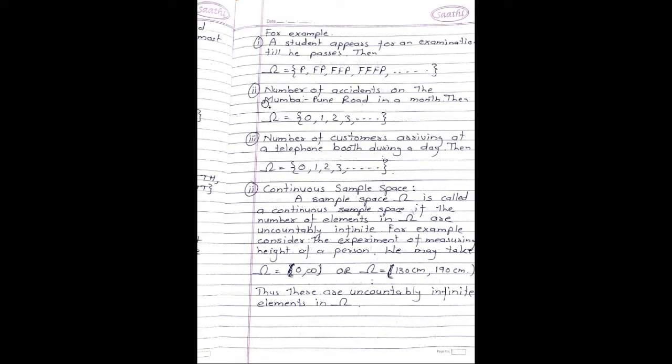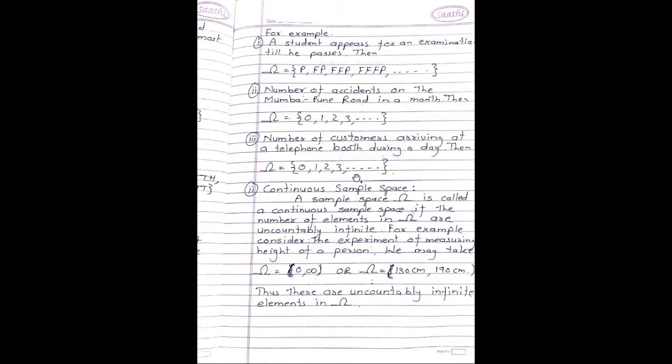Second example, number of accidents on the Mumbai-Pune road in a month. Then omega is given by, we can start counting with 0, 1, 2, 3, and so on. We do not have any upper bound. Third example, number of customers arriving at telephone booth during a day. Then omega is given by 0, 1, 2, 3, and so on.